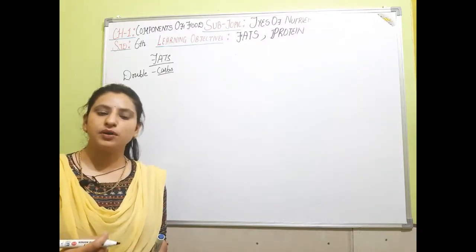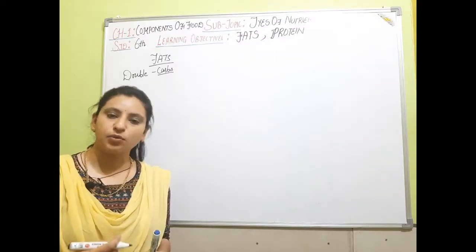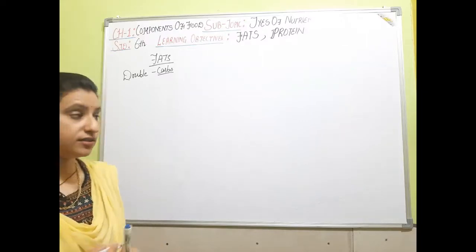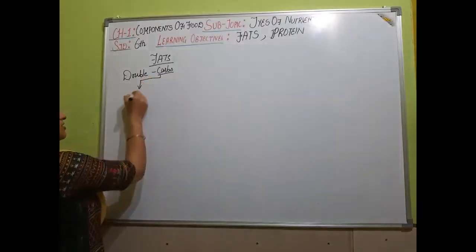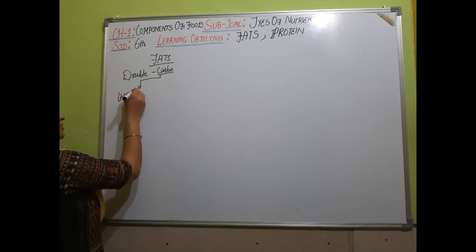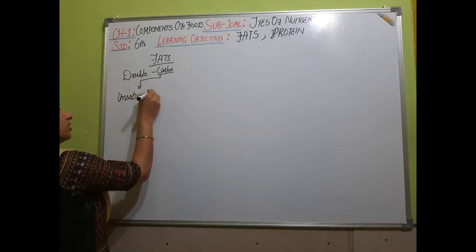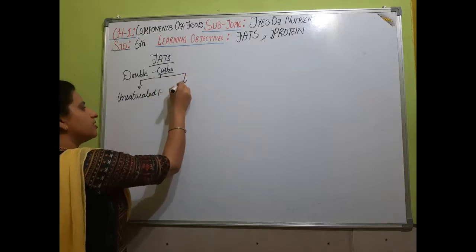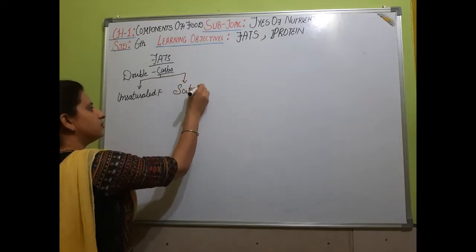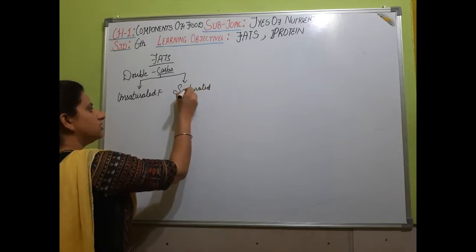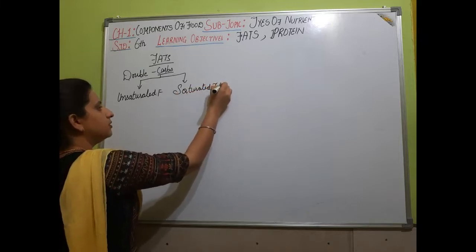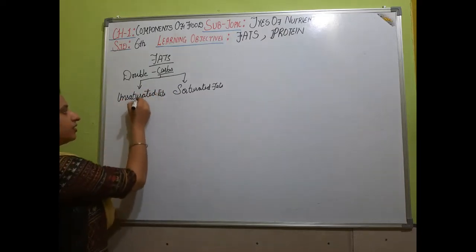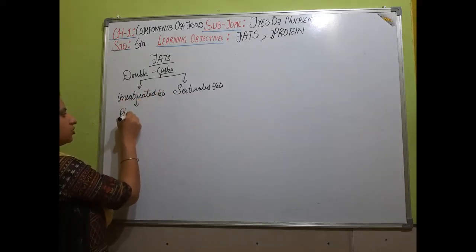On the basis of the animal product and the plant product, fats are divided into two categories. The first is unsaturated fat, and the second one is saturated fat. Unsaturated fats we get from plants, so it is a plant origin.